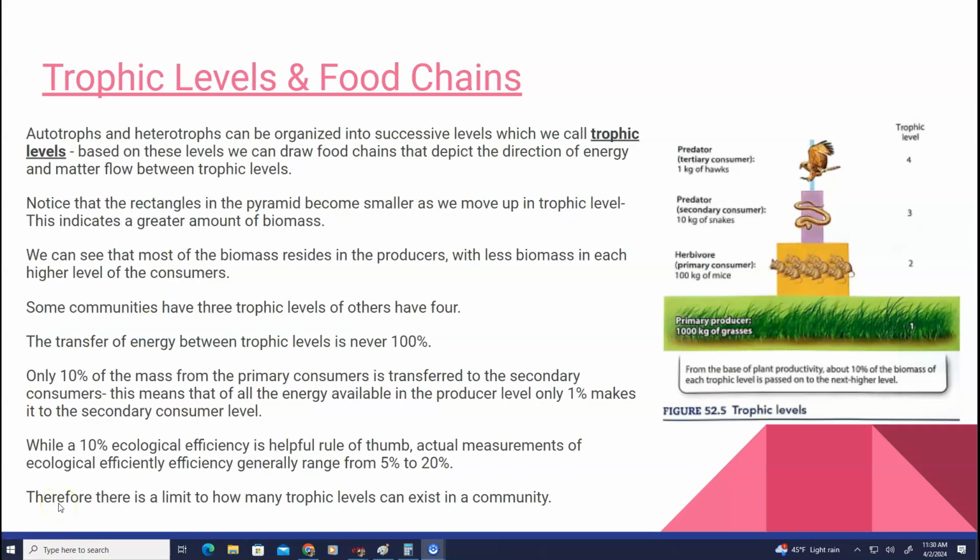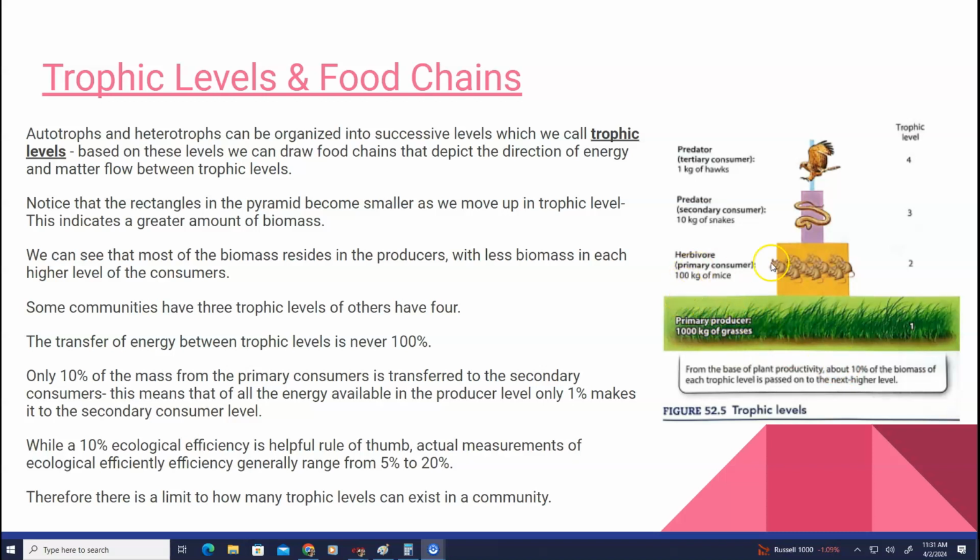We know that autotrophs and heterotrophs can be organized into successive levels, which we call trophic levels. Based on these levels, we can draw food chains and depict the direction of energy and matter flow between those trophic levels. So here we have an image over here. We see that the primary producers down here are grasses in these trophic levels, and then we see that